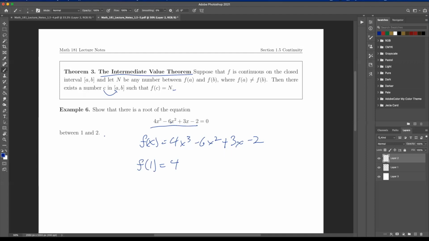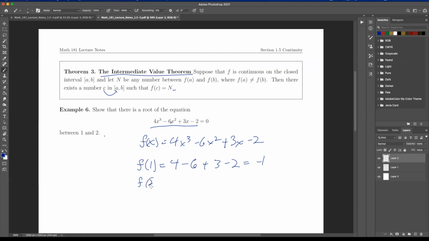I'll make sure I have this all up. Okay, so I have 4 minus 6 plus 3 minus 2. Notice here if x is 1, this just ends up being 1. And so that's equal to minus 1.